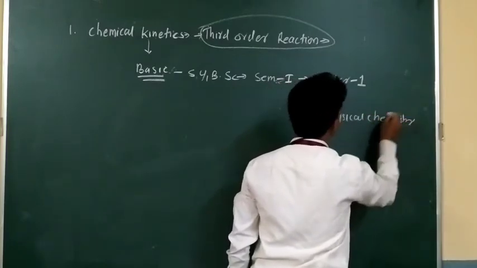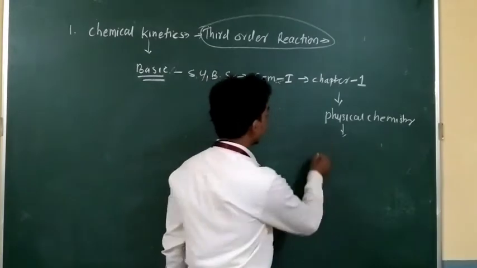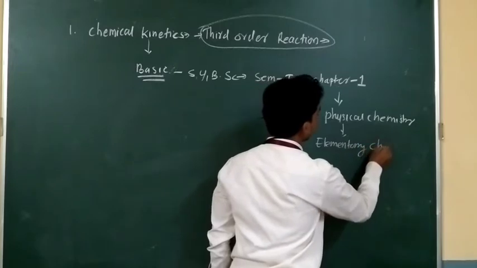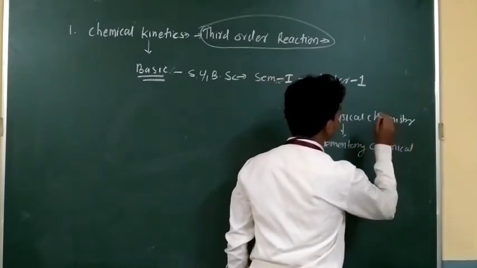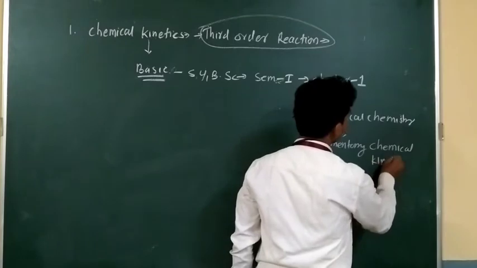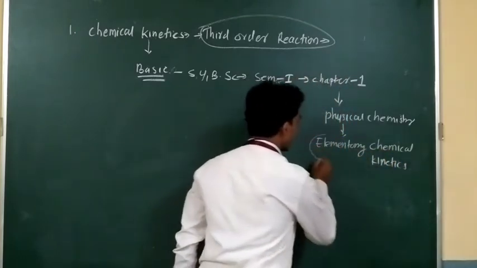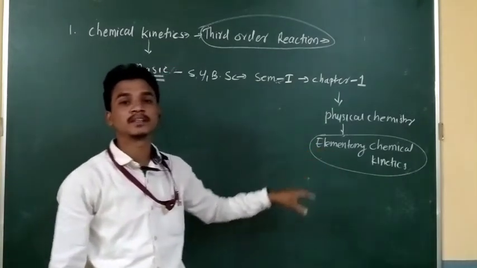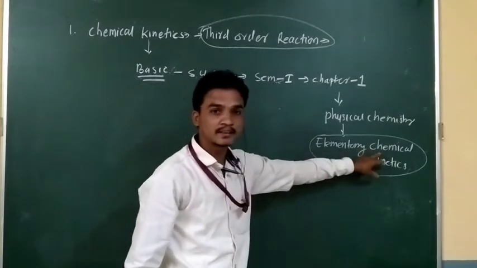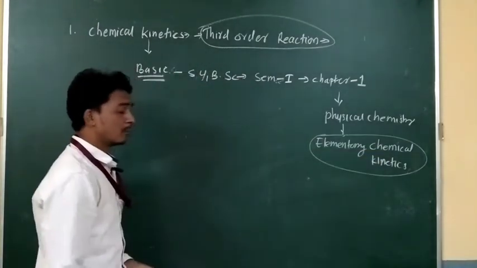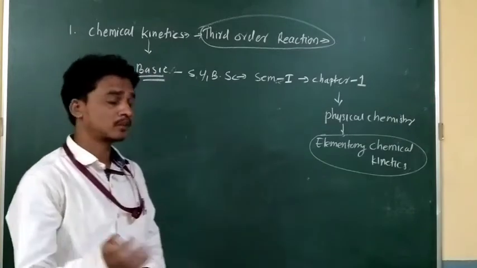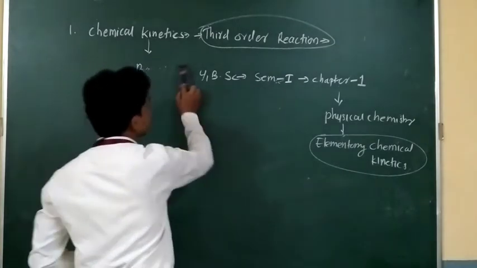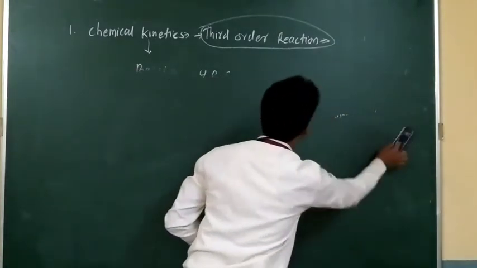And the name of the chapter is what? Elementary chemical kinetics. You have already seen this elementary chemical kinetics, and in that case, I discussed with you all the basic things related to this chemical kinetics. But if you don't remember, don't worry about it. I will again discuss the basics of this chemical kinetics. So, dear students,